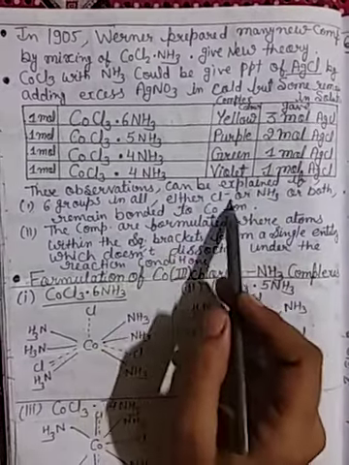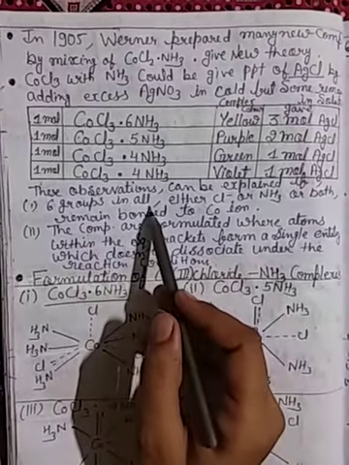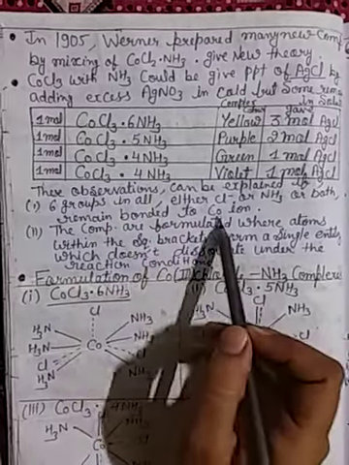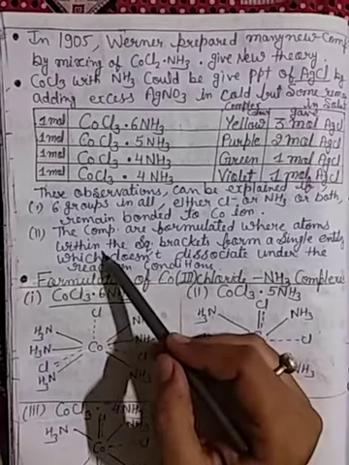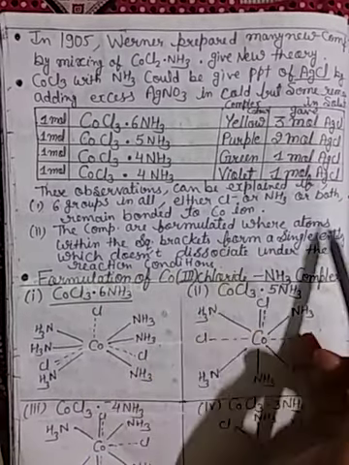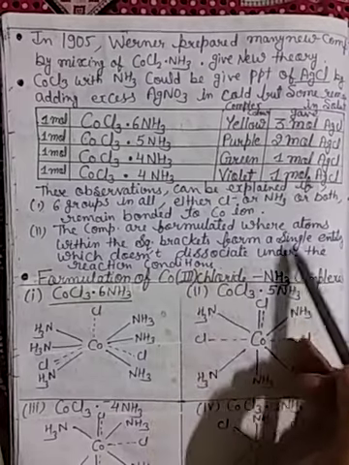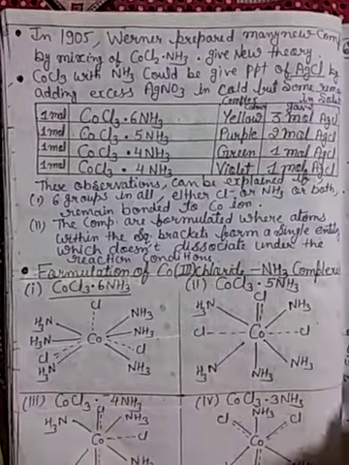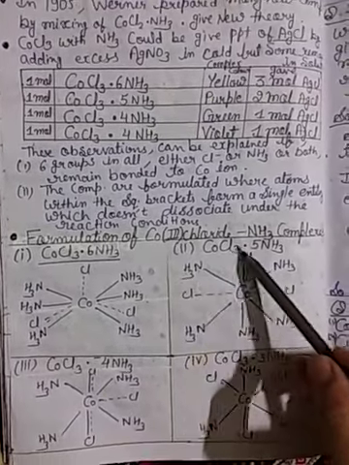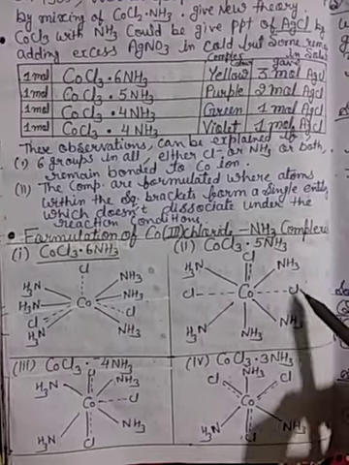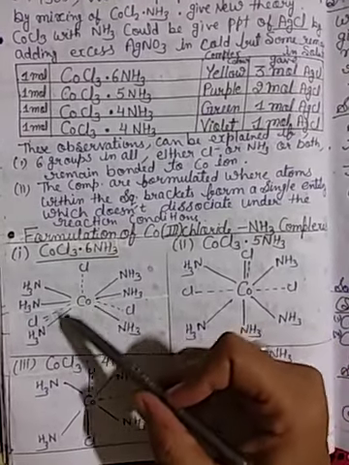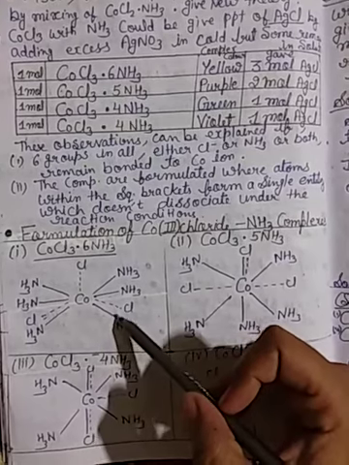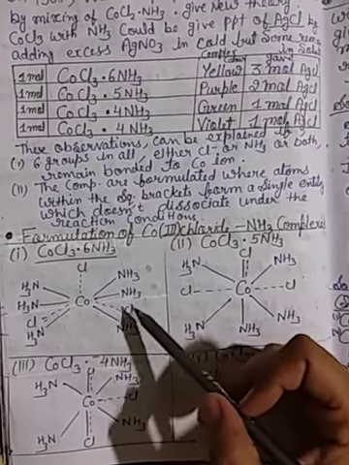These observations can be explained if six groups in all, either Cl- or NH3 or both, remain bonded to the cobalt ion. Second, the compounds are formulated such that the atoms within the square brackets form a single entity which does not dissociate under the reaction conditions. So the formulation of the cobalt(III) chloride and NH3 complexes: Co with three Cl and 6 ammonia, 1, 2, 3, 4, 5, 6, octahedral.